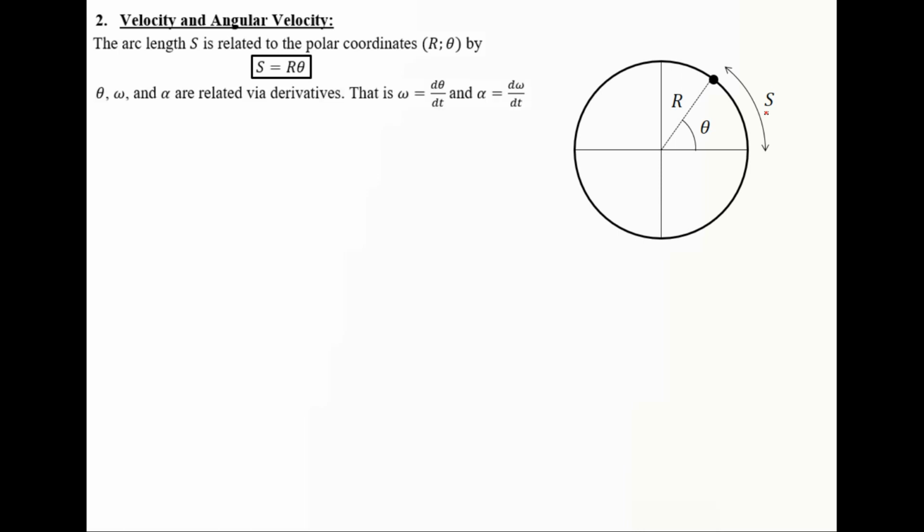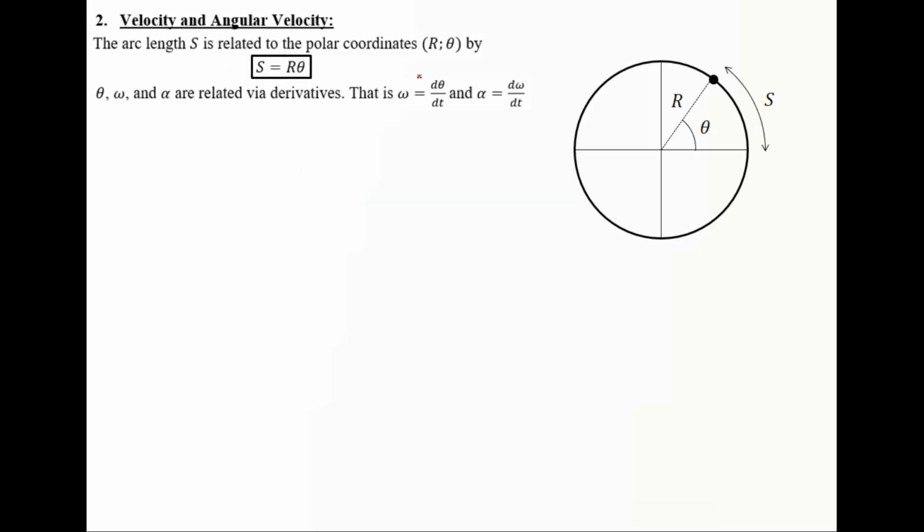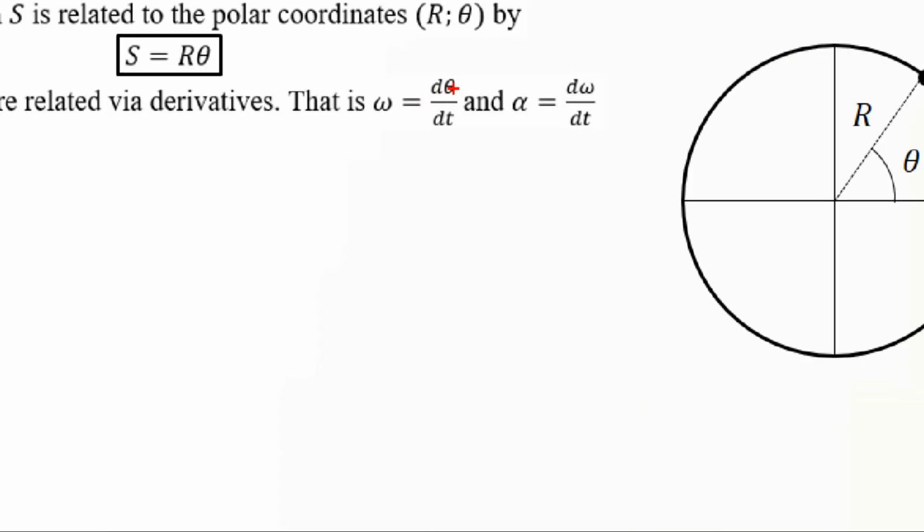Theta, omega and alpha are related via derivatives. Remember that x, v and a are related via derivatives. If we derive x, we get the velocity. If we derive the velocity, we get the acceleration, and here we can do something similar. So omega is d theta divided by dt, and alpha is d omega by dt.